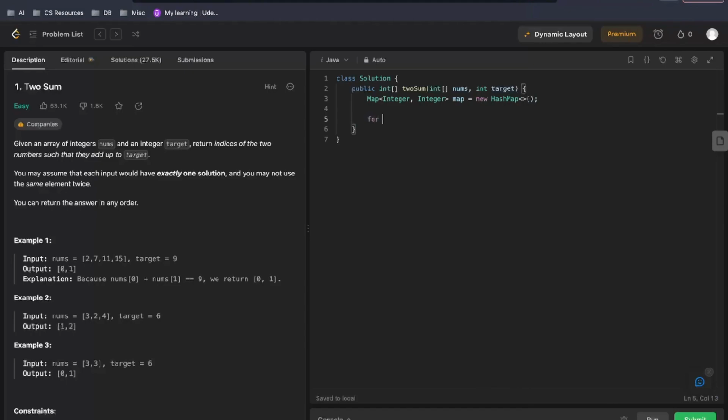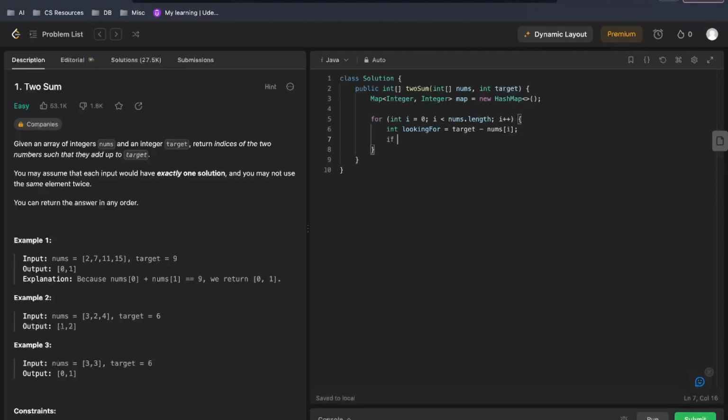Okay, and then we will iterate over the array now. Let's define an integer, and we can name it lookingFor, and this is equal to target minus nums[i]. So now this is the value that we are looking for in the hash map.